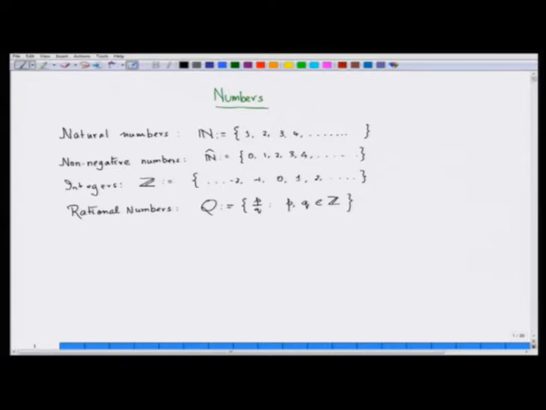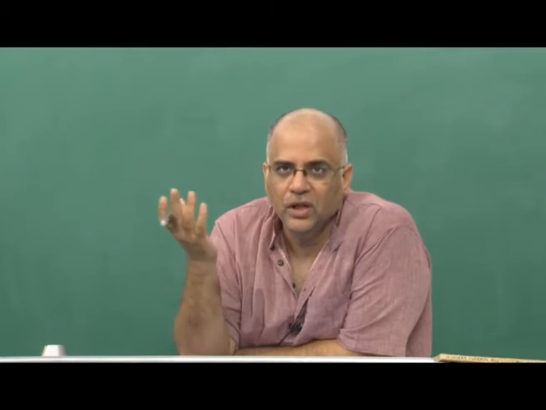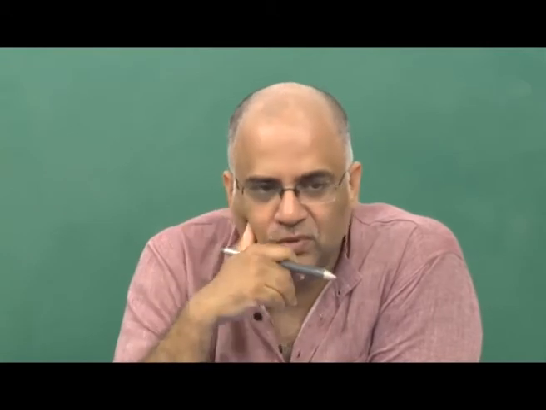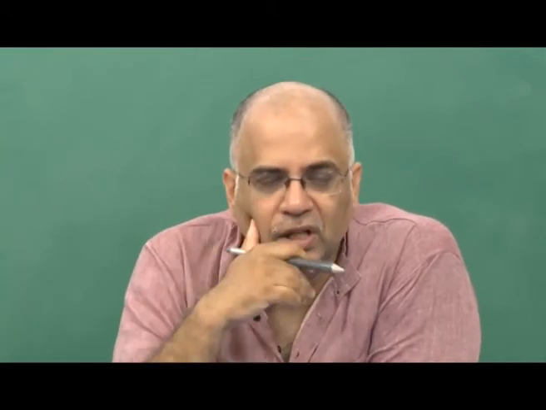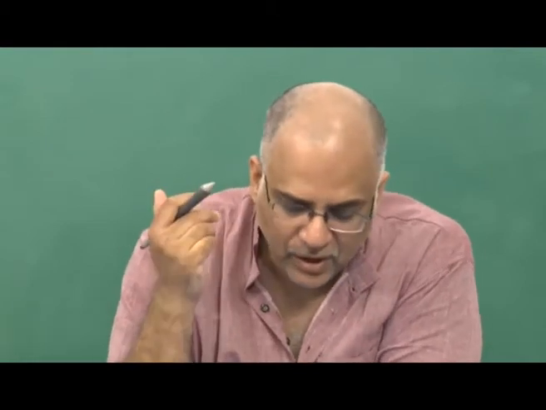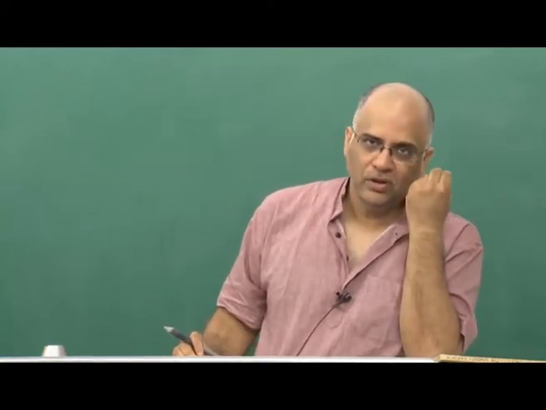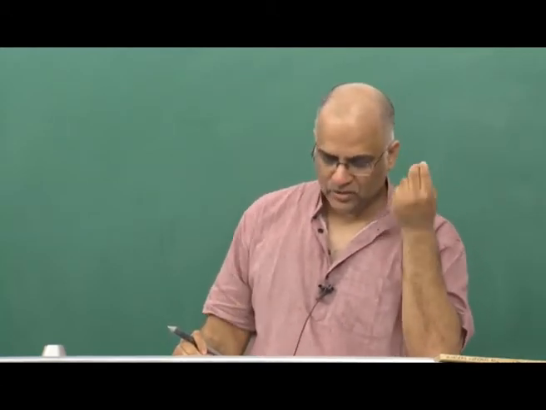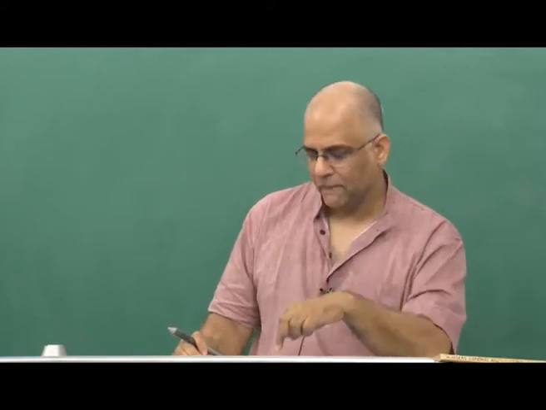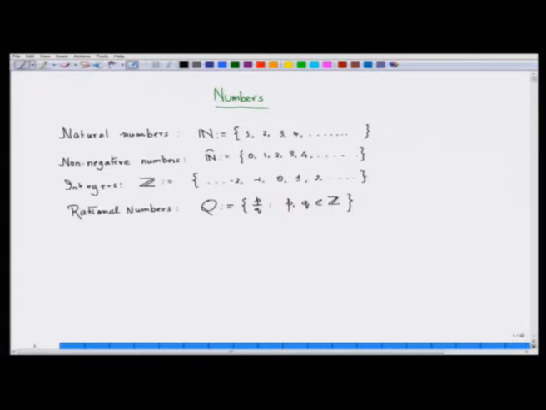After that, the most important number possibly is a fraction, and we know everything about a fraction. We were taught in school that you have 5 pieces of cake and there are 6 people standing. How will you equally divide the cake among all the 6 people? So these sort of small questions are actually teaching you about fractions. So fractions or rational numbers are essentially numbers which can be expressed in the form p by q, where p is an integer and q is an integer. Rational numbers, of course, have both negative rational numbers and positive rational numbers.